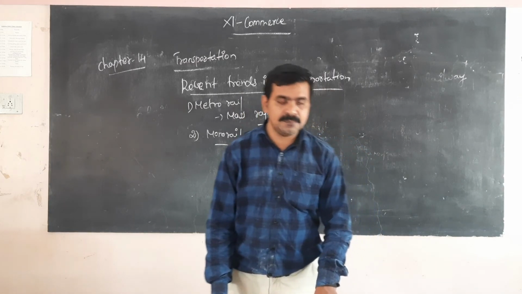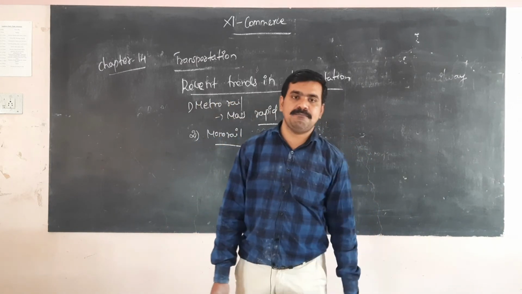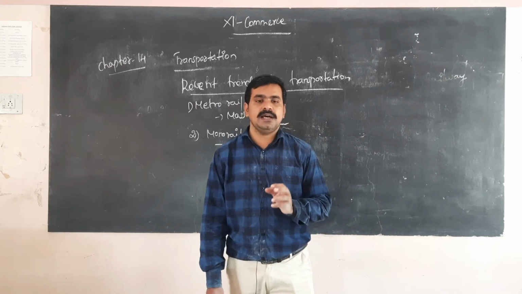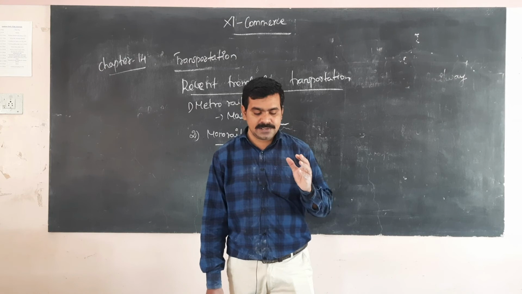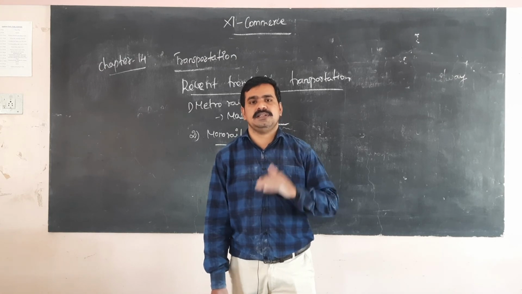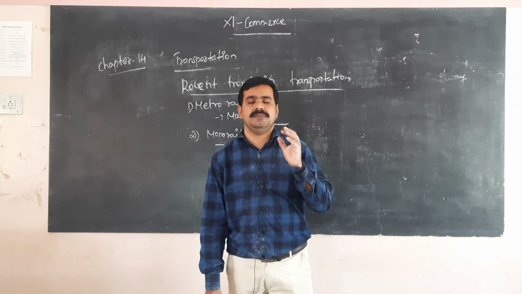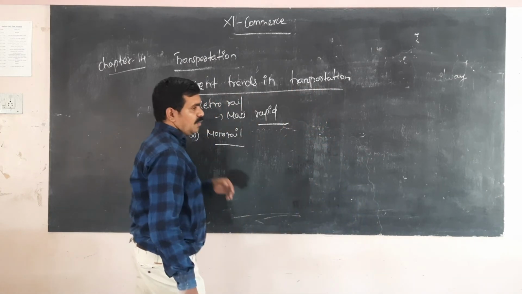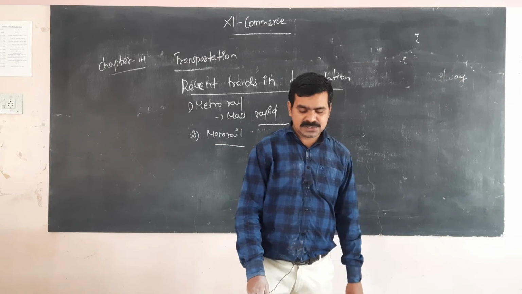Some monorails utilize magnets to levitate over the track and also reduce the friction. Mainly the purpose is to avoid traffic. That is called the monorail system. Next one, bullet rail.